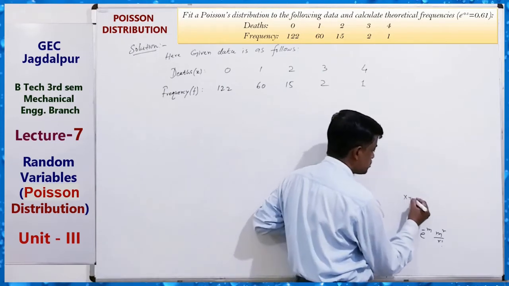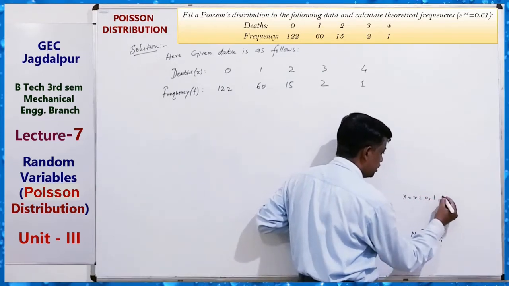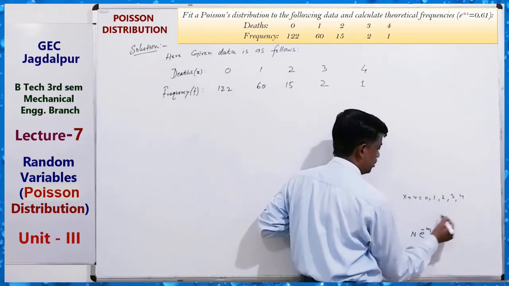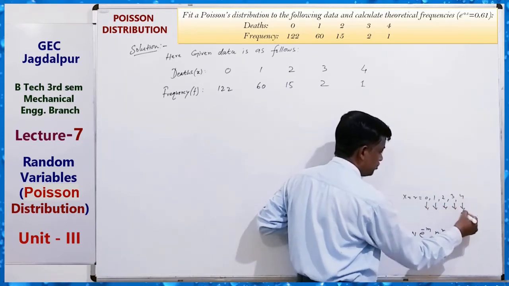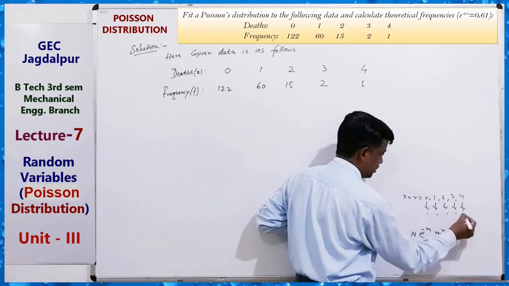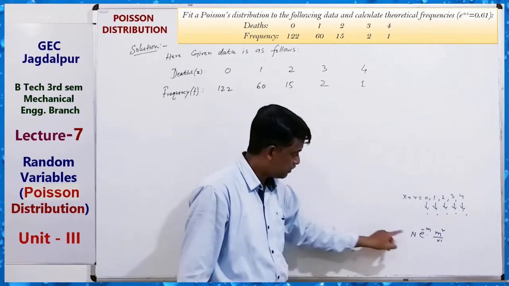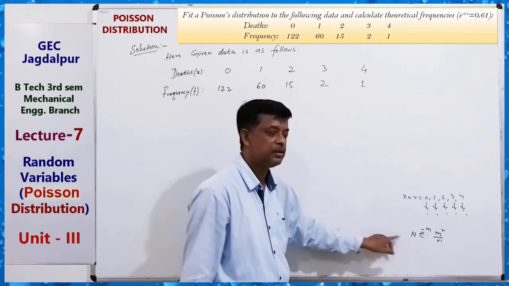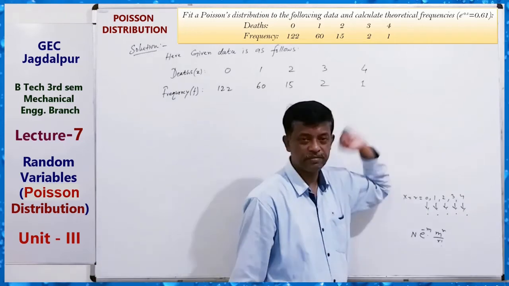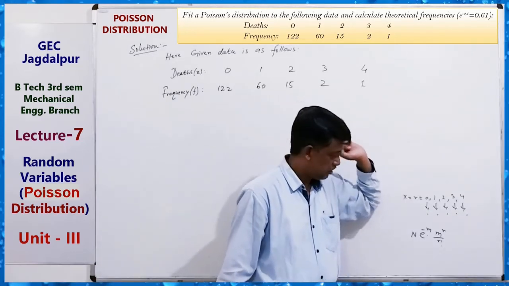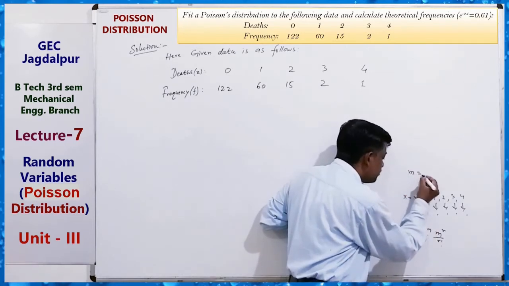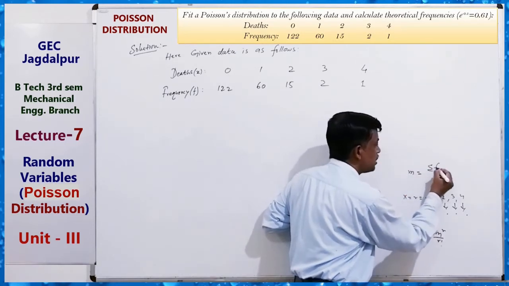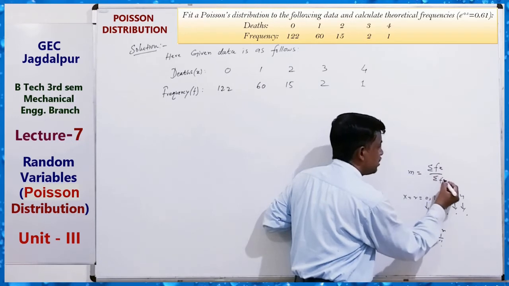For x equals r equals 0, 1, 2, 3, 4, we have to find the value of this. Here capital N is equal to the sum of f. But for this we also require m, which equals summation fx upon summation f.